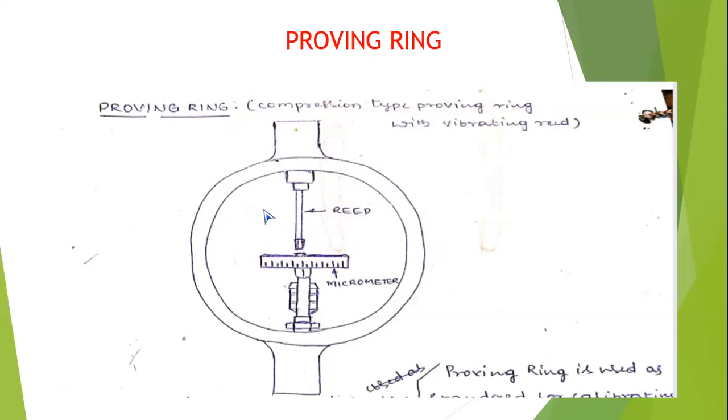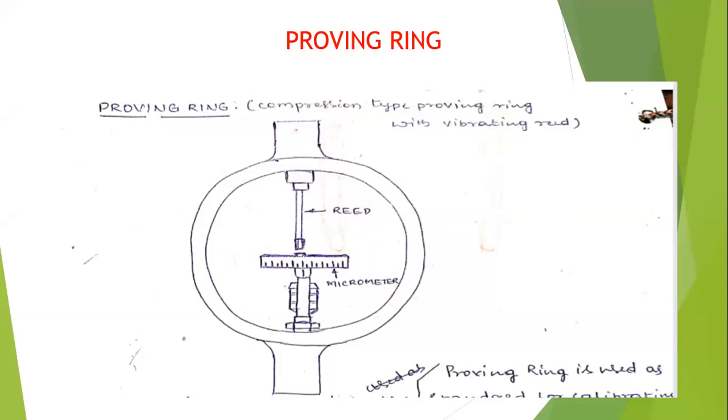Then the reed deflects to the left side or right side, and when it comes to a standstill condition, if it is at the left side or right side, you can rectify the error. That may be a positive error or negative error, that can be rectified by placing the reed exactly at the center by adjusting the load in the universal testing machine.